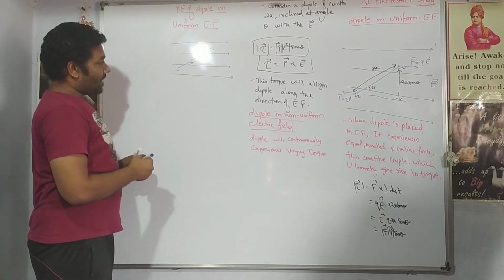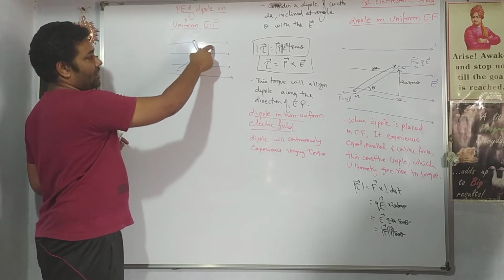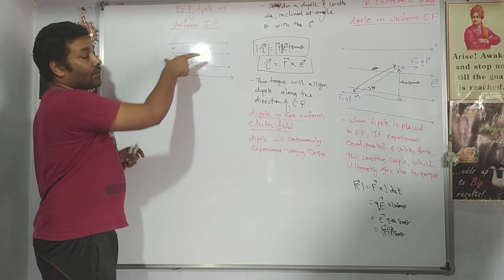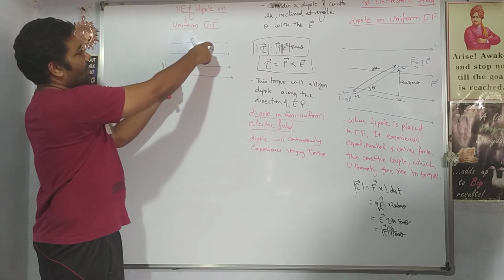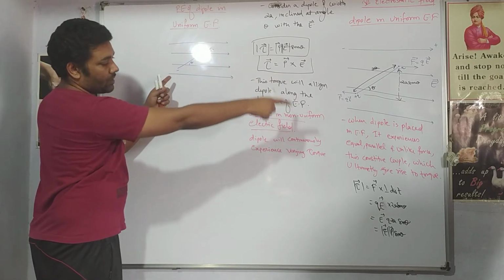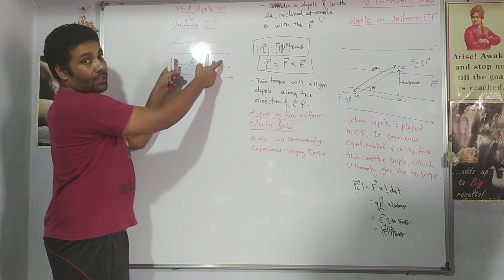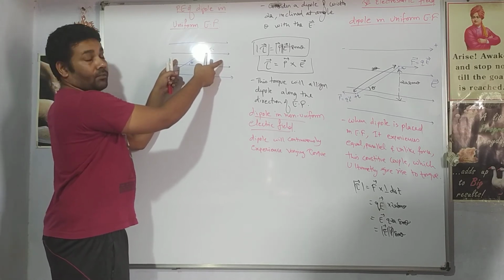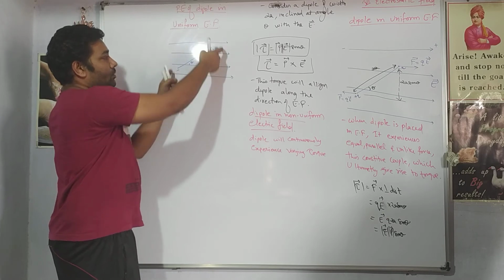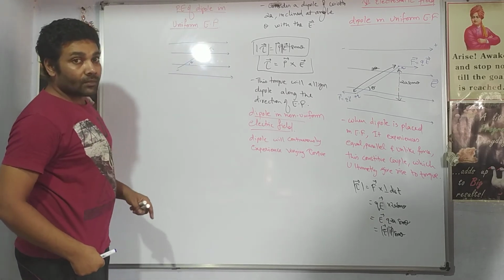Now, what will happen? This dipole will again come back to its equilibrium position, right? It will experience a force as per this condition, and it will align itself in the direction of the electric field. But what if I forcefully try to turn it again, right?